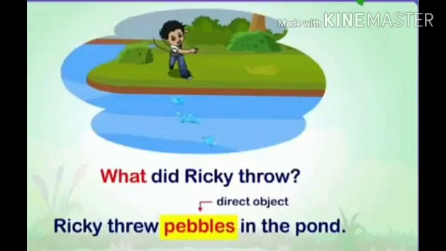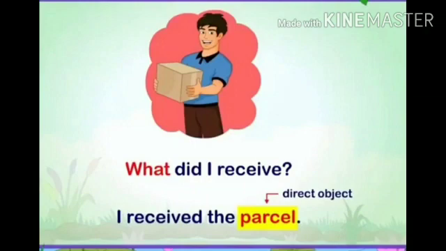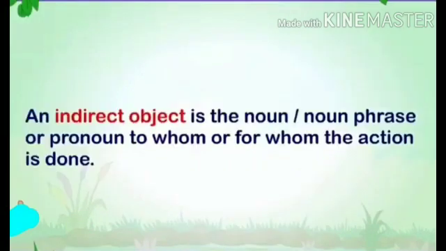Now what is the subject? Ricky. Verb, threw. When we ask the verb threw, what? The answer is pebbles. So it is a direct object. Now have a look at this example. I received the parcel. Now if we question the verb received, what did we receive? The answer that we will get is the parcel. So here parcel is the direct object.